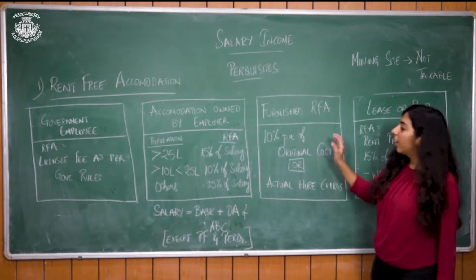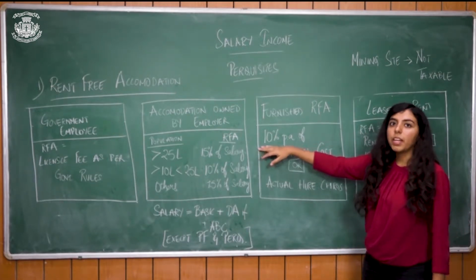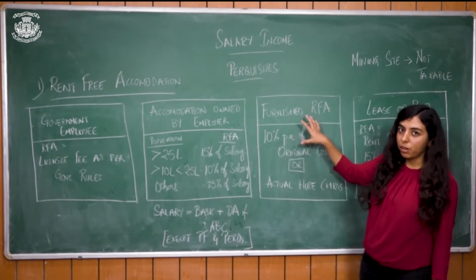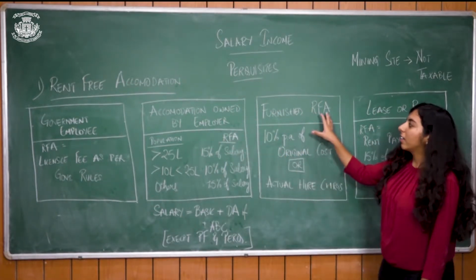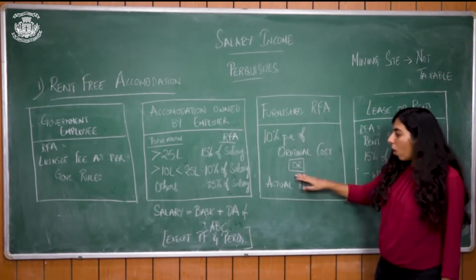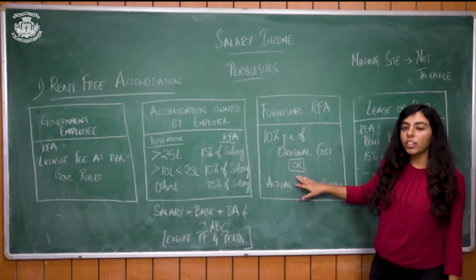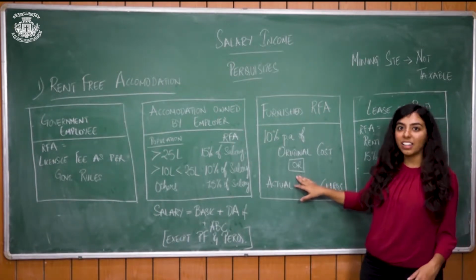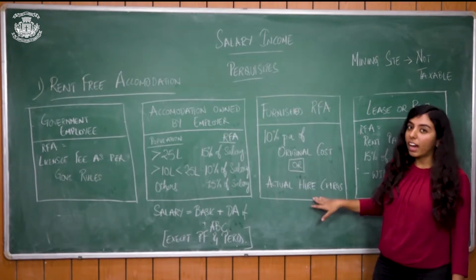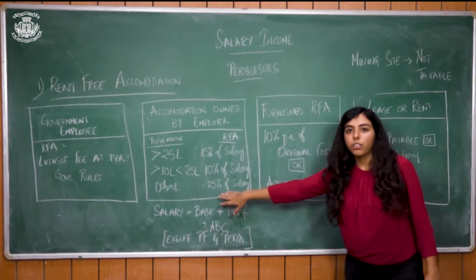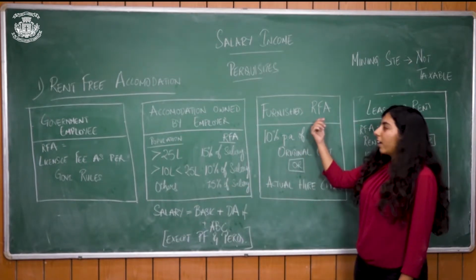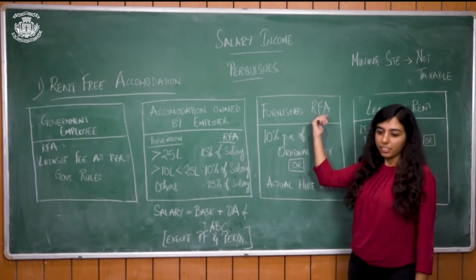So every year 10% will be added as your income under perquisites to your accommodation, which will be considered as furnished RFA. Or in case he does not own the furniture, he has not bought it, but he is hiring it, you need to take the actual hire charges incurred by your employer, and add them to your value of RFA to arrive at furnished RFA.